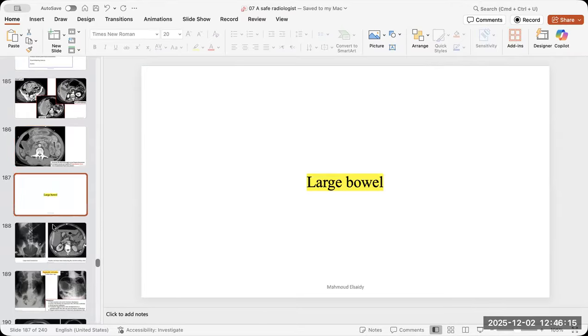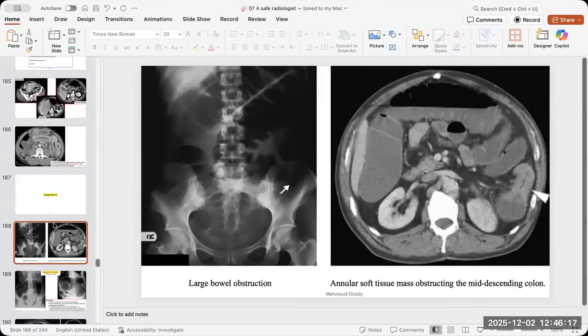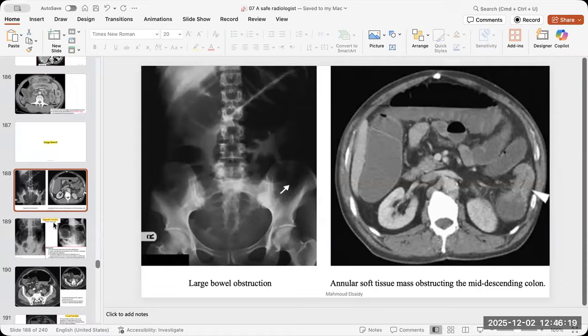The large bowel malignant emergencies, the most common things are the sigmoid and the cecal volvulus, so don't forget them. The apple core appearance of the large bowel, or colon adenocarcinoma, especially in the rectosigmoid.